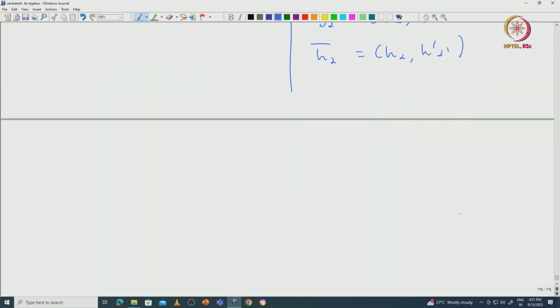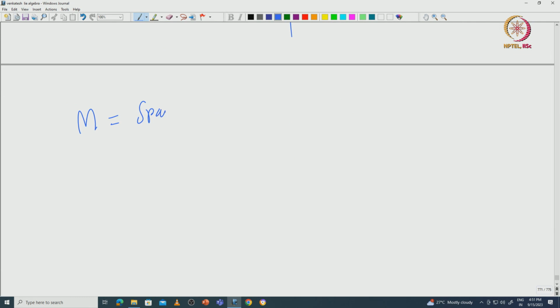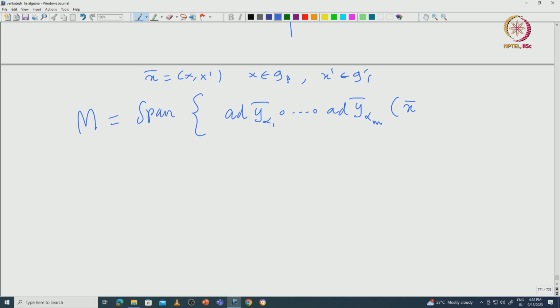Now what is M? M is the span of all these elements, Y alpha 1 bar composition etcetera composition Y alpha M bar applied on this X bar, where X bar is X comma X dash, where X is coming from g beta and X dash is coming from g dash beta dash.